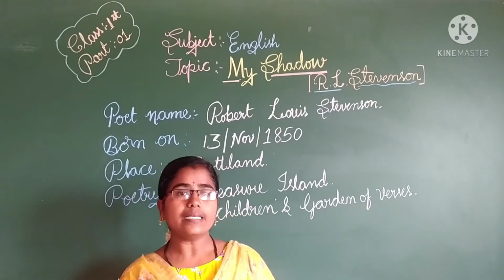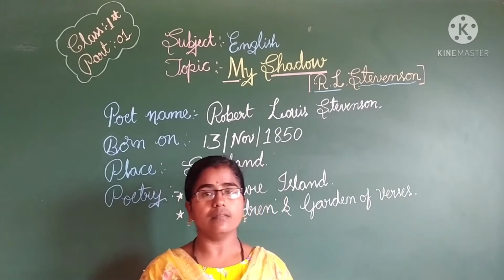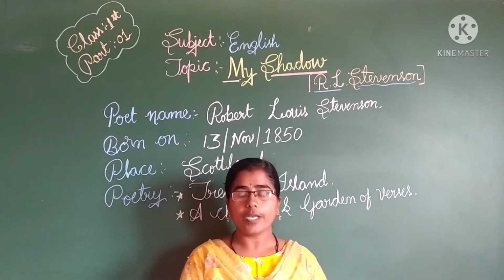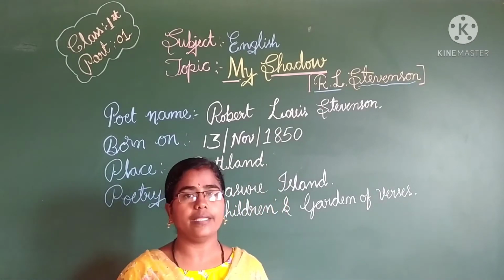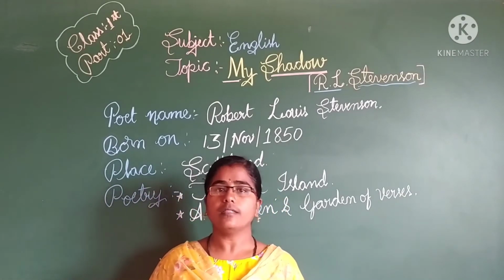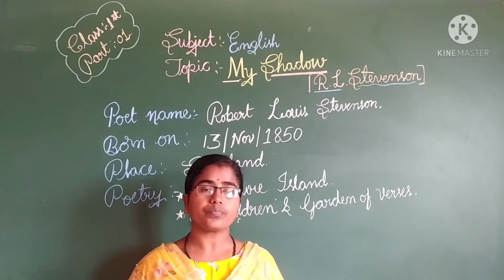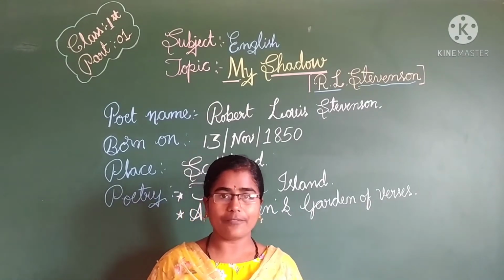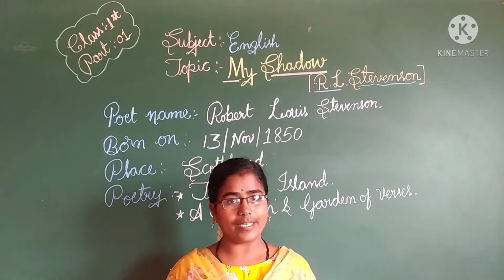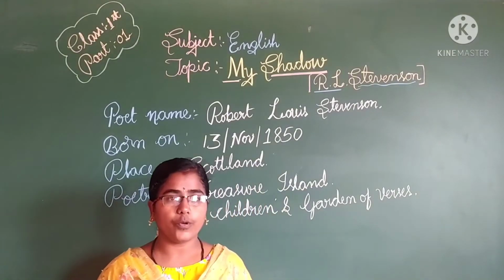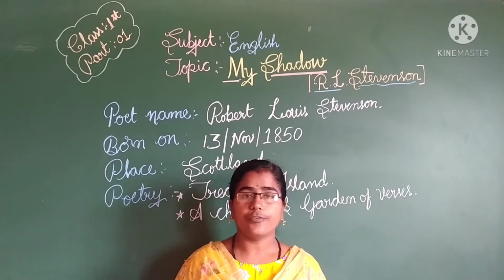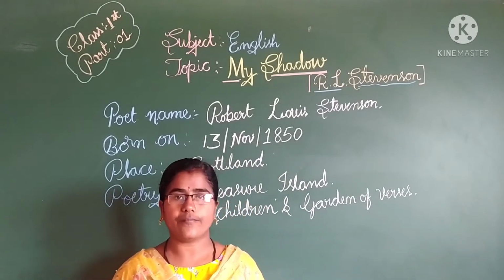Children, let's read the poem and learn to read the poem now. Now open your textbook to page number 29. Children, listen carefully to the pronunciation and how to read the poem. Don't be afraid, children. These lines are big, but it is not a lesson, it is a poem. Fifth poem, My Shadow, written by R.L. Stevenson. His full name is Robert Louis Stevenson.